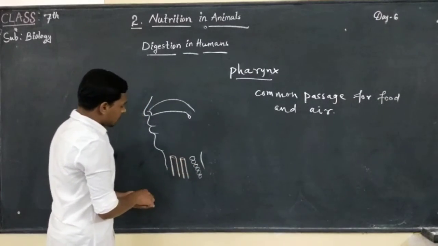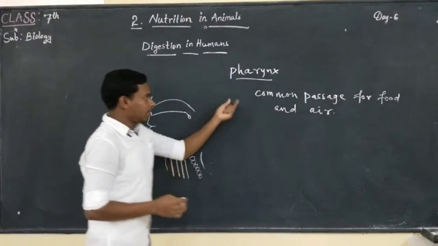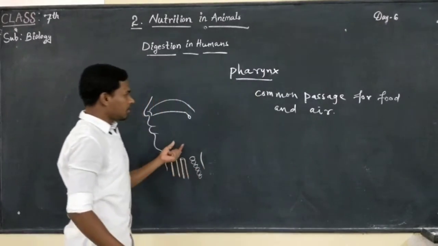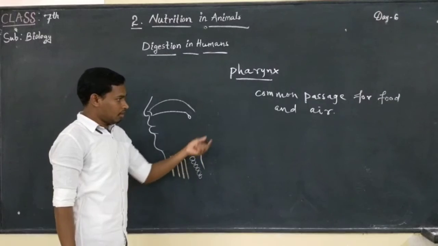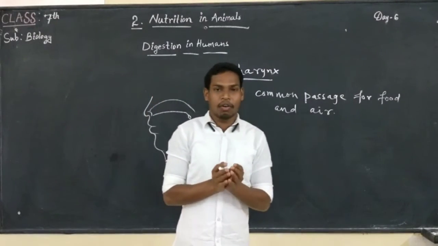So the pharynx is a common passage for food and air, and it is just like a conical shape.